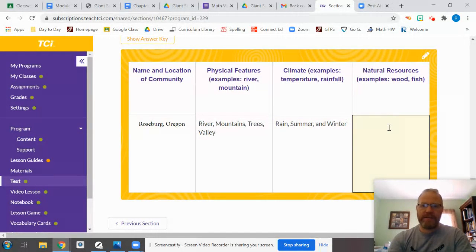And that brought resources. Resources are things that they get from their land, from their earth, which would be they have rocks in the mountains, they have trees in the mountains, soil from the mountains. They had fish. They had wood. So I guess instead of trees, we could say wood because trees are wood. You don't get the trees, you get the wood from the trees. There you go. So those are some different natural resources that they have. There might be some other things that we didn't cover in this reading, but those are what we are putting down today. If you want to put more things, you may.